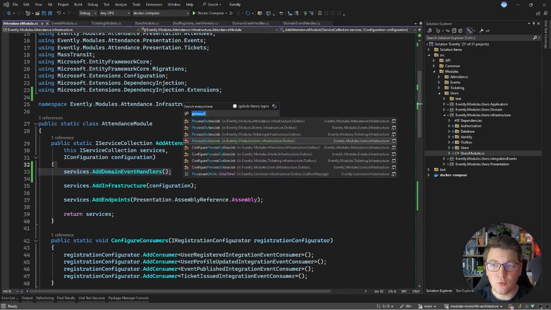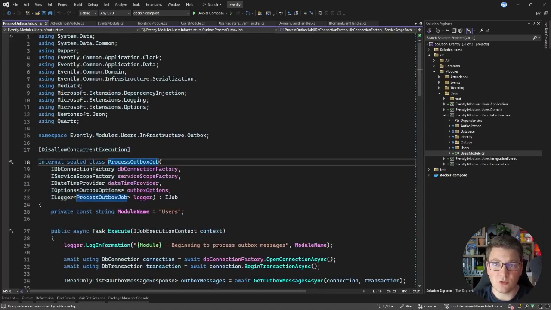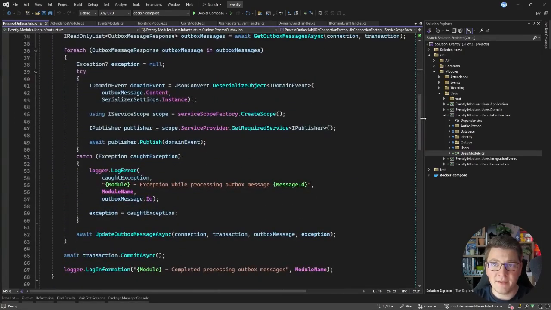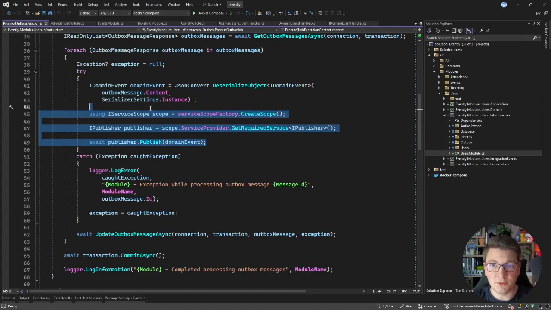If we go into one of the process outbox job implementations, for example, for the users module, and take a look at how we are publishing the domain events right now, you can see that this is using Mediator. But since we aren't using Mediator anymore, we have to move this to the new implementation.